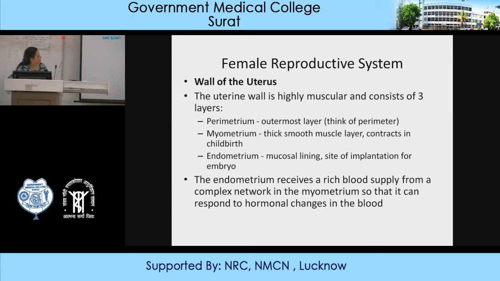If fertilization and implantation do not take place, the endometrium goes through cyclical changes monthly, and is shed during the menstrual phase of the menstrual cycle. It receives a rich blood supply, a complex network, so it can respond to the hormonal changes of the different hormones which act on the uterus in pregnancy and stages of the menstrual cycle.